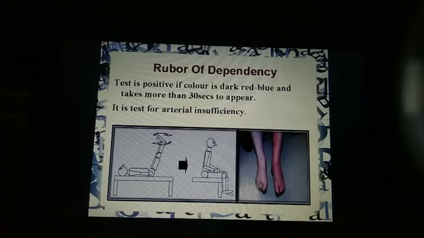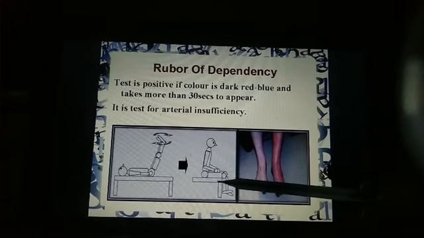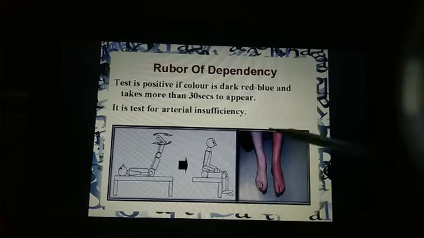Normally what happens is that when you come into dependent position, the leg becomes pink immediately, and that is the normal pink that we all have right now, right? But in arterial disease, it takes a longer time, in fact more than 30 seconds, and it appears darkish red. See here, you can see this is the position, then in dependent position the patient has come. So this is the normal leg, it is pink, right, normal pink, but this is dark red and it takes more than 30 seconds to appear this red, right? So this is rubor of dependency.